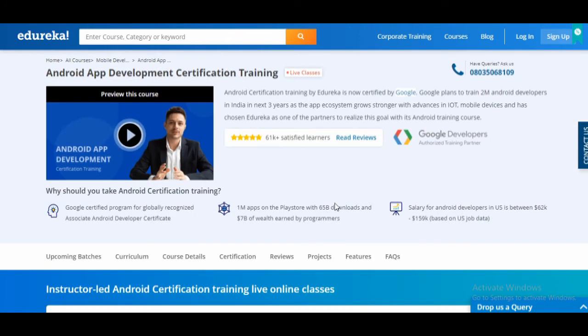You will get live interaction with the educator. You can ask your doubts at the same time. So if you really want to clear your concepts, and if you really want to learn Android Studio, then this is the best training in the market. You will also get the certification after the completion of training. They will also help you to create a project.